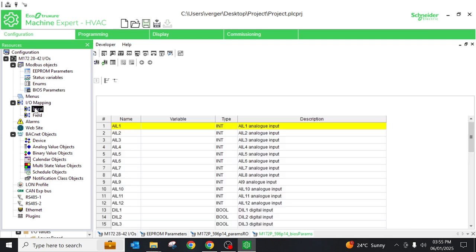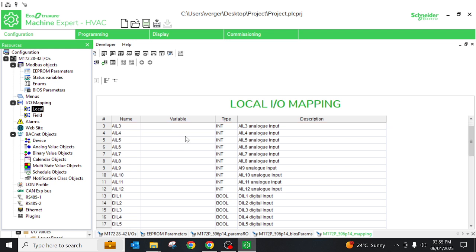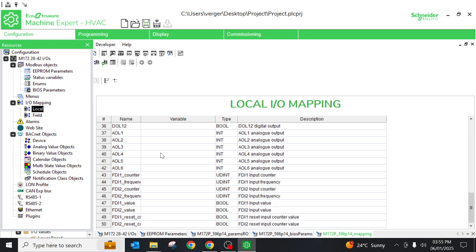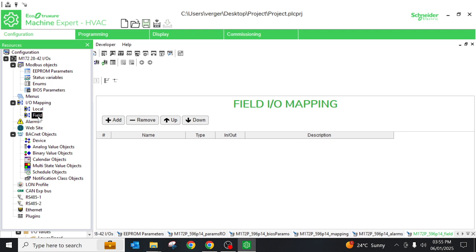This is the IO mapping. IO mapping is nothing but what we are going to mention: analog input, analog output, digital input or digital output. Same. This is a very advanced controller. We are able to configure a lot of things. For the first few days we will just see the basic things.